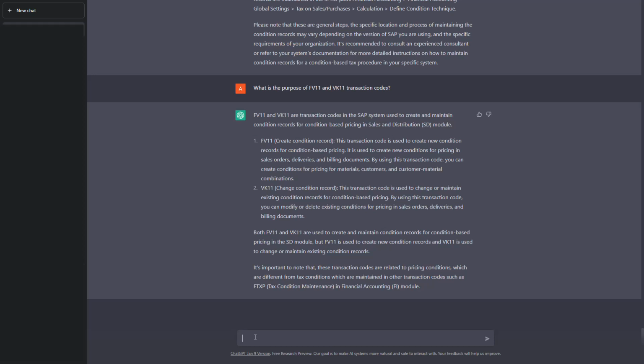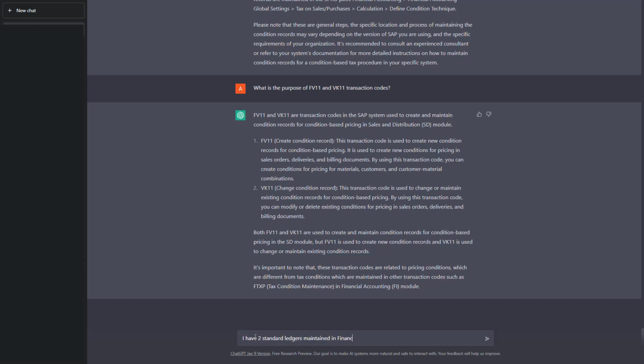But still, let us give some chance and let us try to ask some more questions. Let us now go to the concept of ledgers, and it is not something that is very specific to textbook or not something that is very practical. Let us ask in such a way how we usually ask the students or the candidates in an interview. So my question is related to the fixed assets or the asset accounting in S4 HANA.